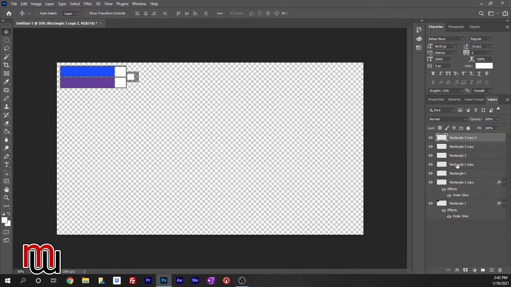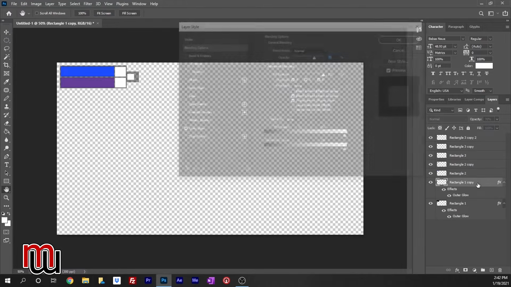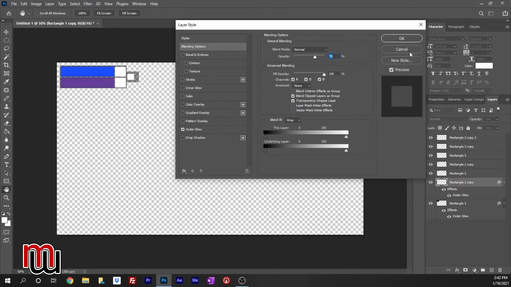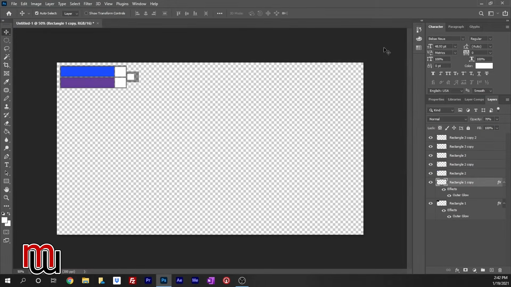And then what I'm going to do is go back to this duplicate layer. Cancel. Control T. We'll keep it. Actually, I don't want to keep it linked. I'll be able to move it.